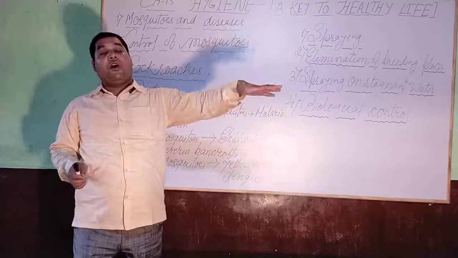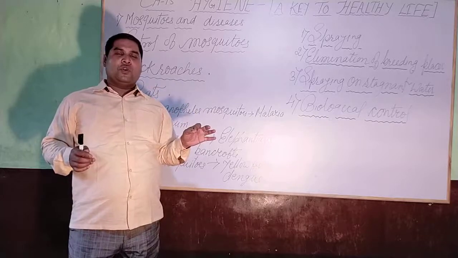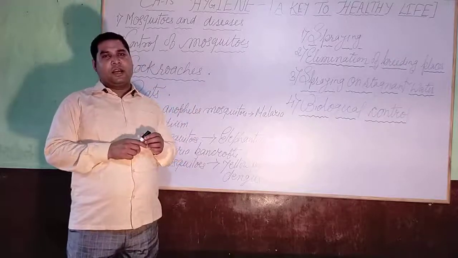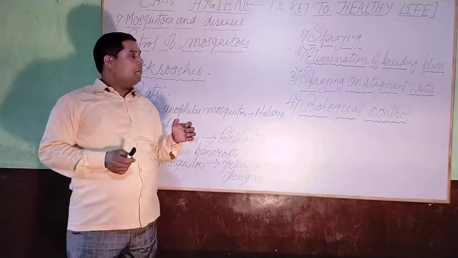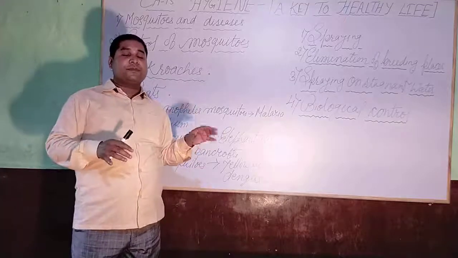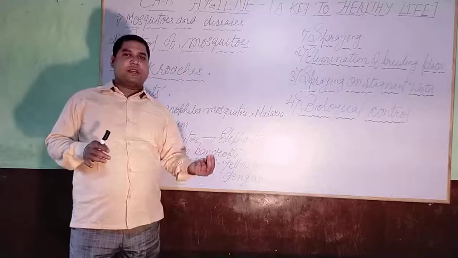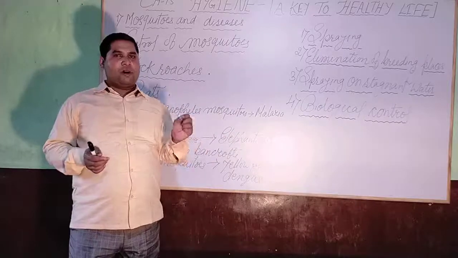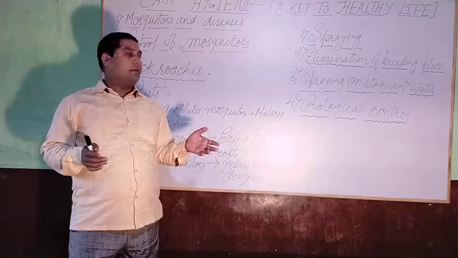We can spray or spread kerosene oil or some greasy liquid which will kill the young ones of mosquitoes and also destroy the eggs of mosquitoes. When they come up to take air, the young ones of mosquitoes will die, and in this way we can minimize their number.